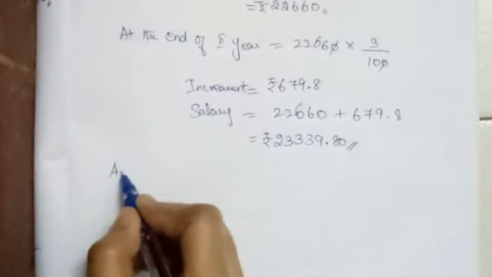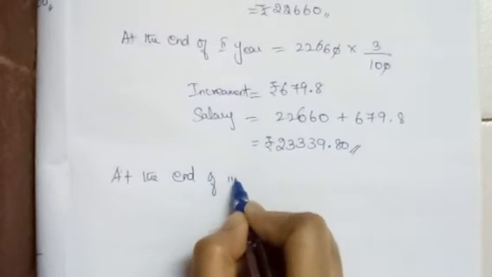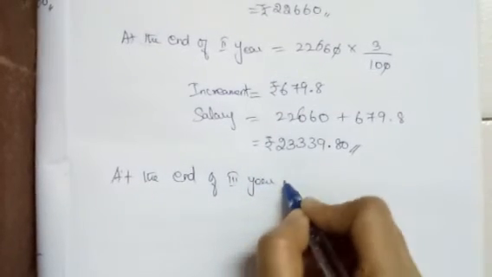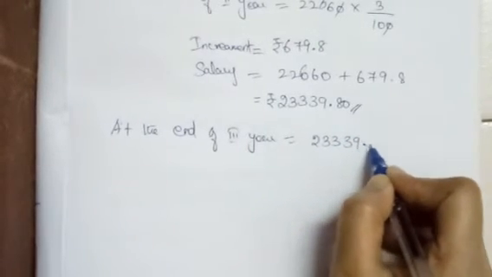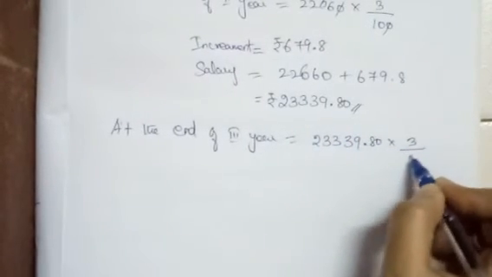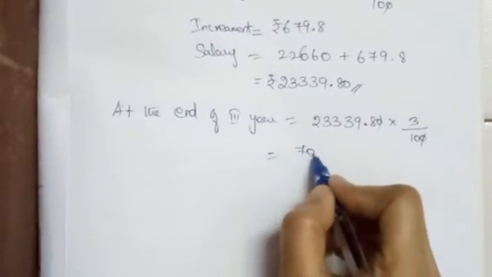Next, at the end of the third year, 23,339 rupees 80 paise times 3% as his increment. So I will be getting an increment of 700 rupees.